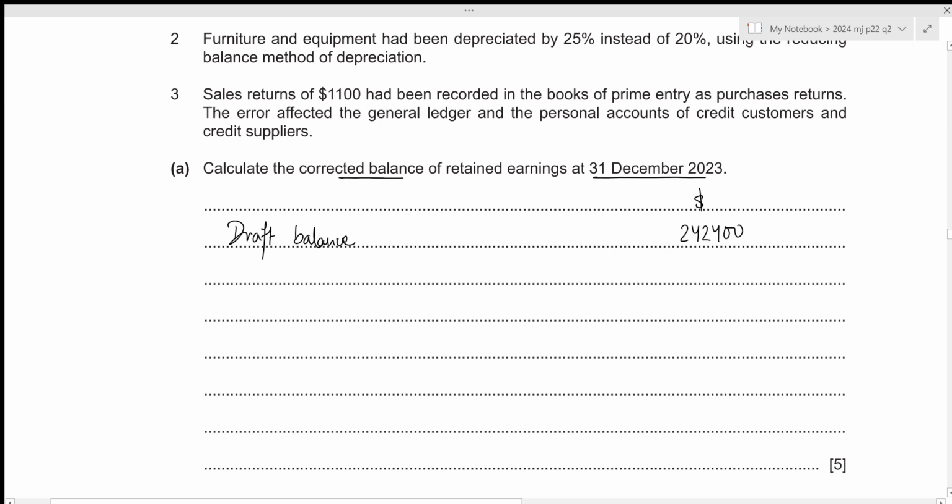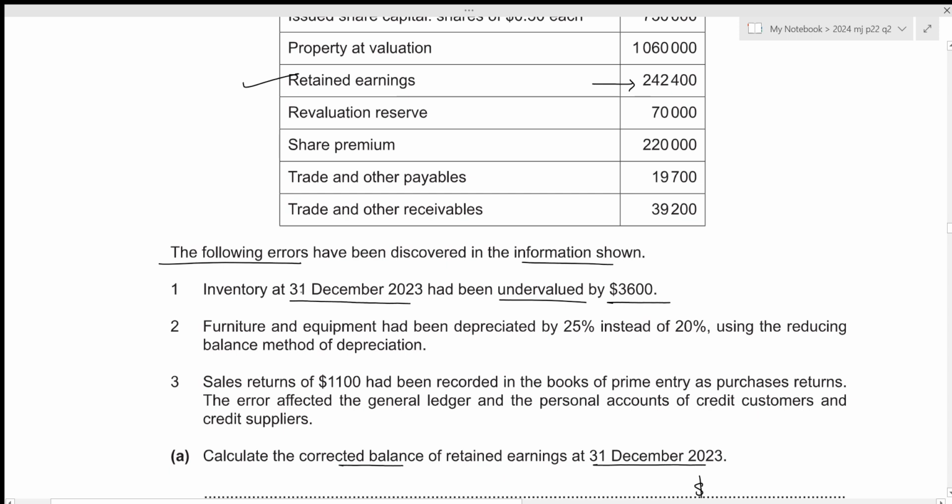And we have already calculated the first error, that is the inventory, which was undervalued by 3,600. Now let us talk about the impact of this error on the profit for the year ended 31st December 2023. Always remember that whenever we calculate profit, we subtract the cost of sales, and within the cost of sales, we subtract the closing inventory. And two negatives will make up a positive, which means that in order to calculate the profit, we always add the closing inventory. And in this case, the value of that closing inventory had been undervalued, which means that we definitely now need to increase the inventory value by 3,600. So those are two positives, which will again result in a positive.